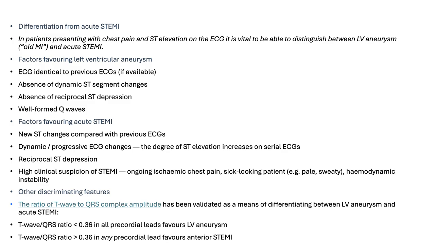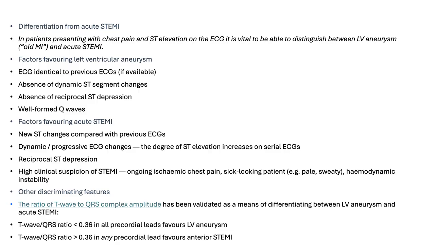There is also something called the ratio of T wave to QRS, which has been validated as a means of differentiation between left ventricular aneurysm and acute STEMI. So mainly we calculate the T wave amplitude and then we divide it by the QRS amplitude. If it's less than 0.36 in all the precordial leads, it favors left ventricular aneurysm.